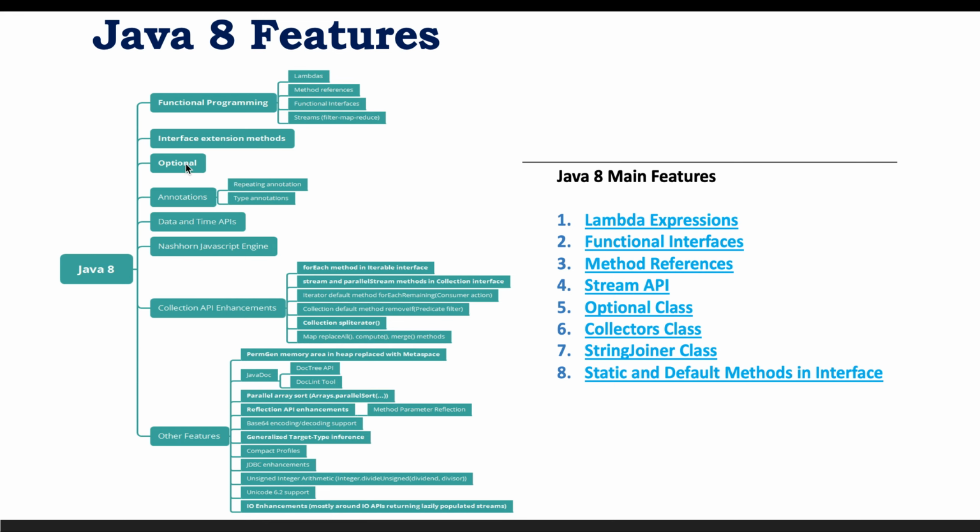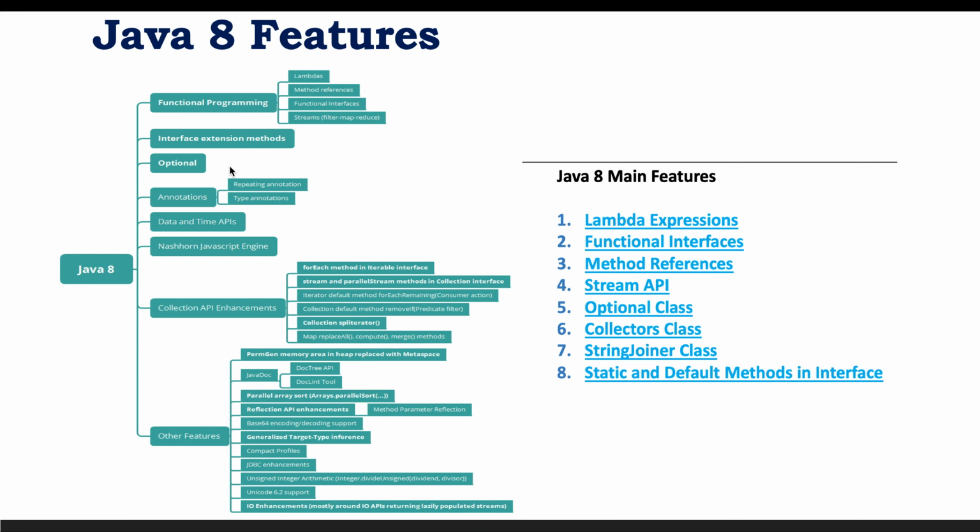Another enhancement is the introduction of the Optional class. Basically, the Optional class helps to avoid the null pointer exception. Whenever there is a chance that the output of a certain expression is going to return null, and we want to perform some operation on top of that object, we used to get a null pointer exception. But now Java has provided the Optional class. With the help of the Optional class, instead of getting a null object, if there is no object, we get separate methods to check whether the object is present or not. We will see this with an example also in the detail section.